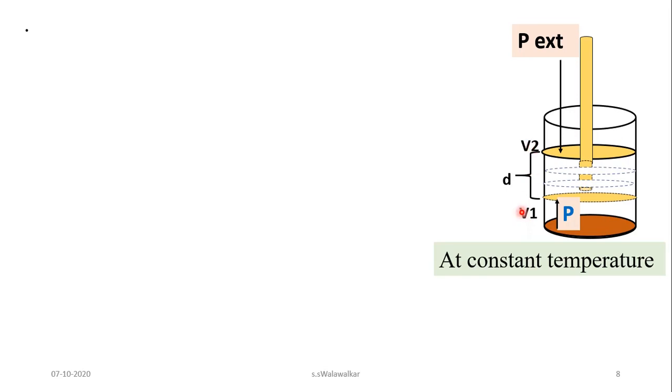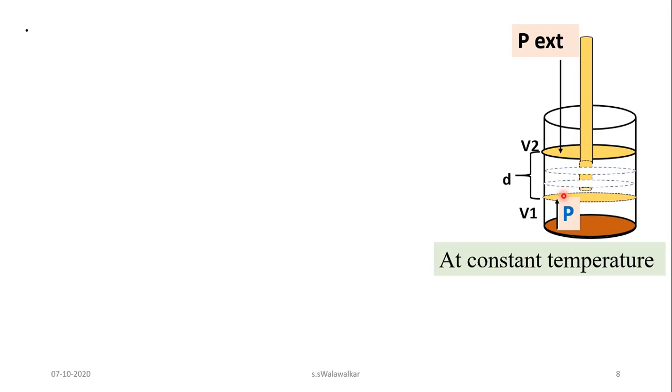If the same volume change from V1 to V2 is carried out in a number of steps, here only 2 steps are shown, but if you carry out this change in a number of steps, then every time a small change in the pressure takes place.